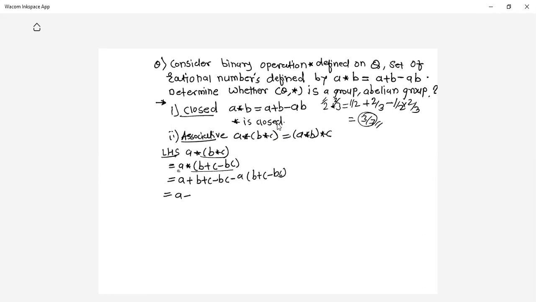So it becomes A plus B plus C minus BC minus AB minus AC plus ABC.